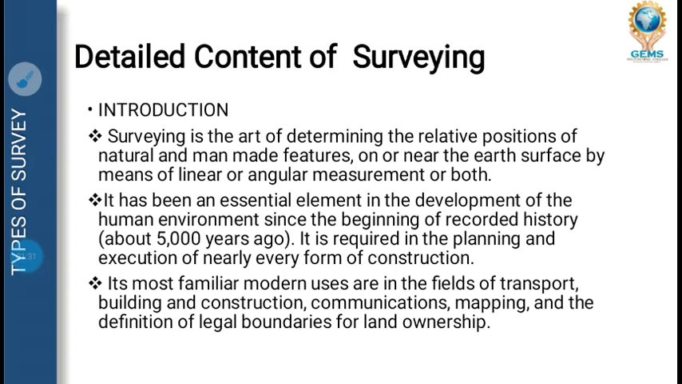So it can be anything. It can be a canal, it can be a road, it can be a highway, it can be a plain surface, it can be an irregular surface. So that is used for measurement of horizontal or vertical distance, direction and elevation.